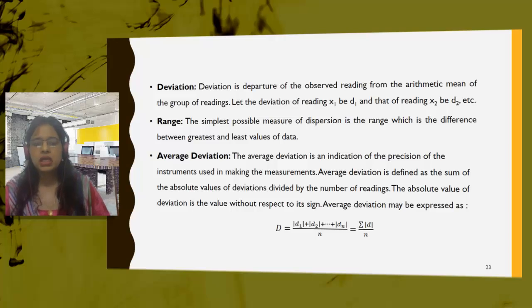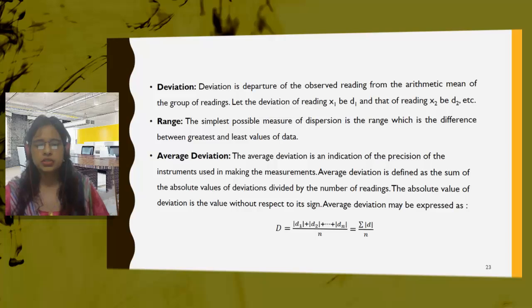So arithmetic mean is nothing but the ratio of the sum of all the observations to the total number of observations. It is written as x1 plus x2 plus x3 up to xn divided by n, summation of xn by n. Okay, so this is arithmetic mean. You know this from your school level, but this is just a division. So I have explained it here.